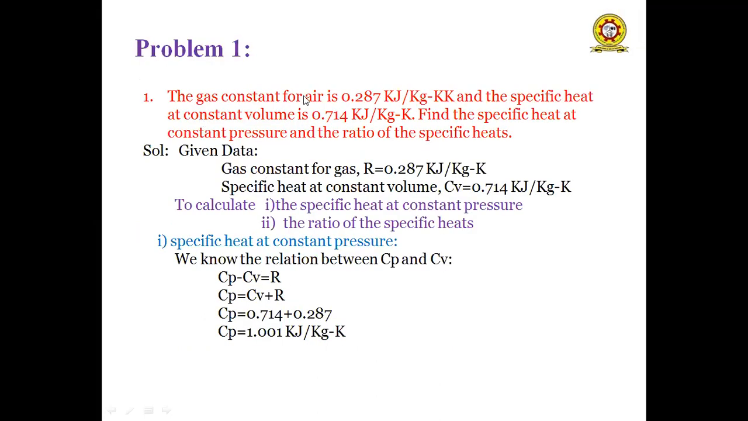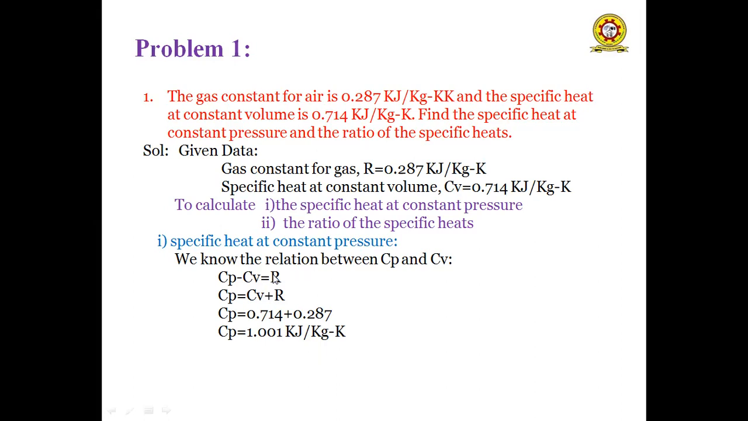In the first problem, the gas constant for air is 0.287 kilojoules per kg Kelvin and the specific heat at constant volume is 0.714 kilojoules per kg Kelvin. Find the specific heat at constant pressure and the ratio of the specific heats. In the given data, the gas constant R is 0.287 kilojoules per kg Kelvin and the specific heat at constant volume Cv is 0.714 kilojoules per kg Kelvin. We have to calculate the specific heat at constant pressure Cp and the ratio of the specific heats.